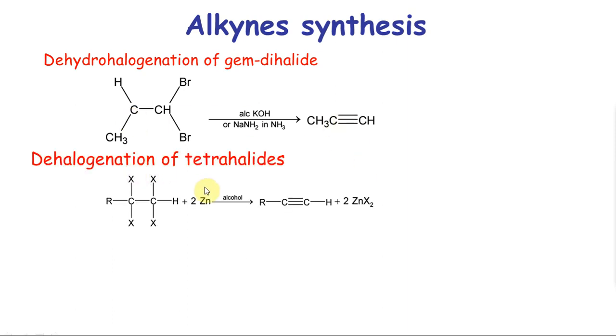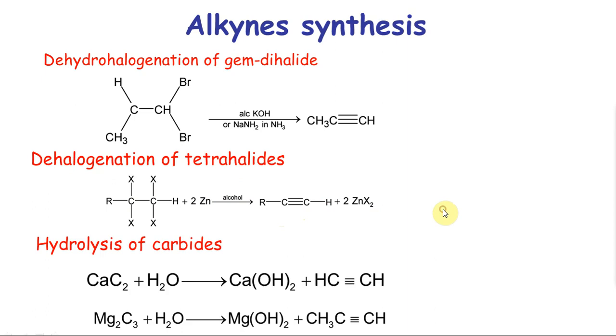What we can do is, just like our alkenes, where a vicinal dihalide with zinc gave you alkene, a tetrahalide can do it 2 times over. One molecule of zinc will take these two X atoms, another molecule will take these two X atoms, and I get an alkyne. Hydrolysis of carbides: these don't have a mechanism, these are straightforward memory questions. So you can remember it this way.